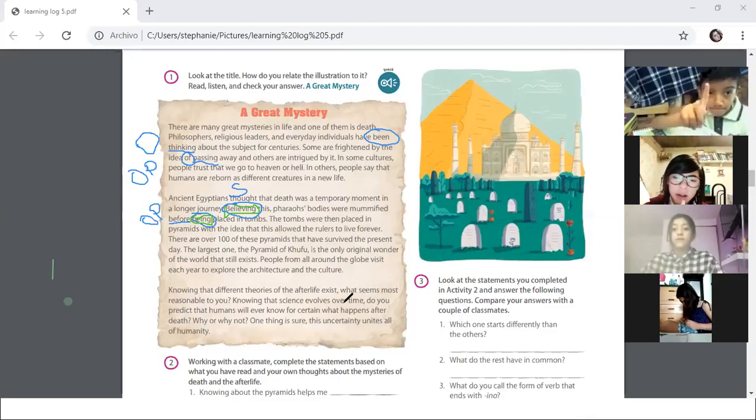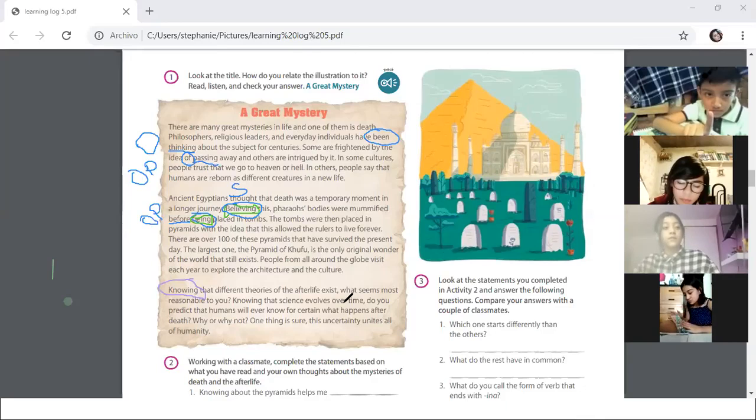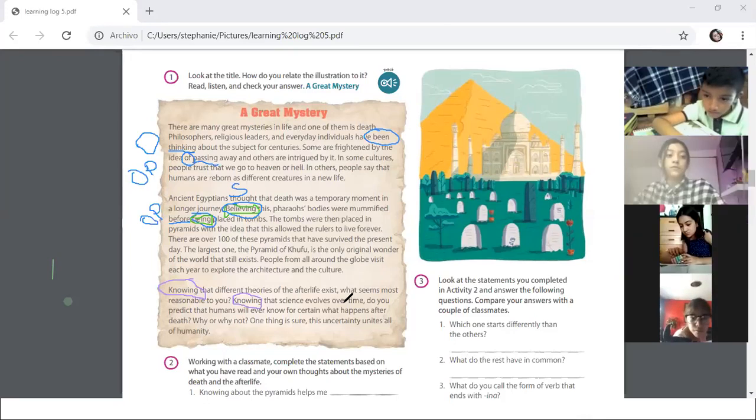Paragraph number 3. Please, Sarah, can you read it until the question? And Dylan, you start to read from knowing until humanity. Knowing that different theories of the afterlife exist, what's the most reasonable thing to do? Reasonable to you. Okay, Dylan, can you please continue?